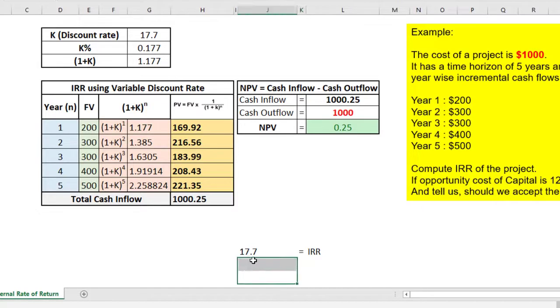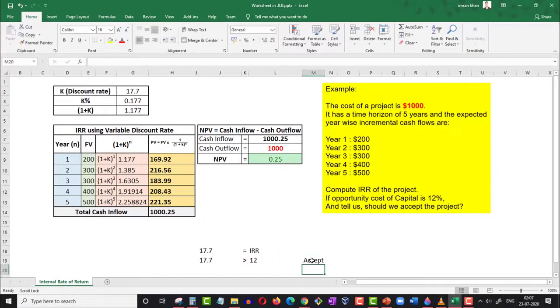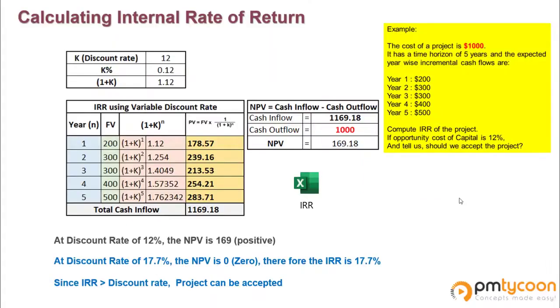And now, since this internal rate of return is 17.7%, which is greater than the discount rate of 12%, we can very well accept this project. So this is how you calculate the internal rate of return.